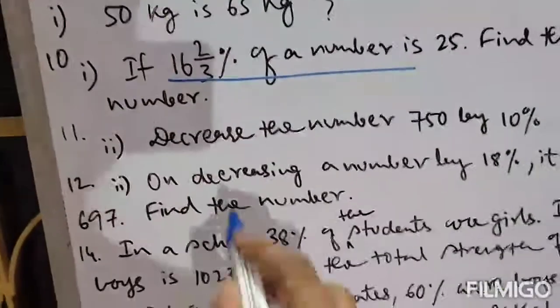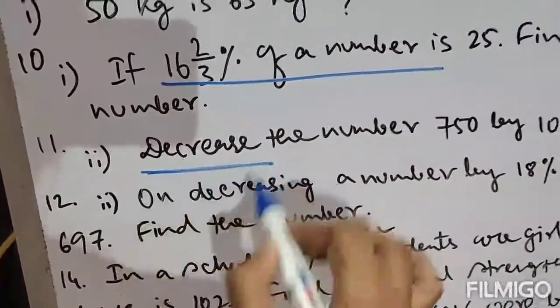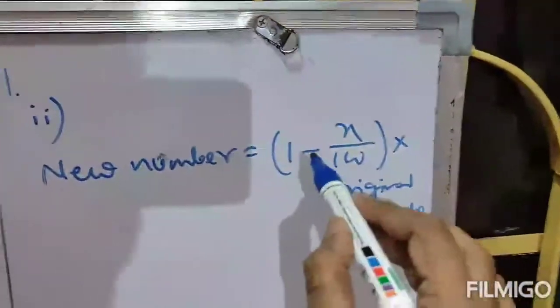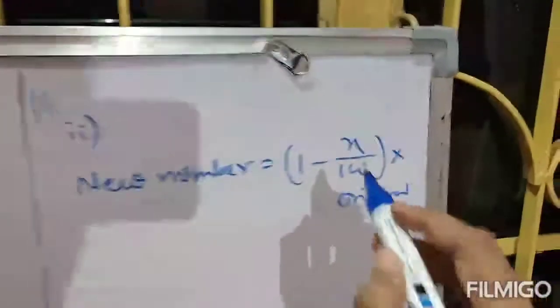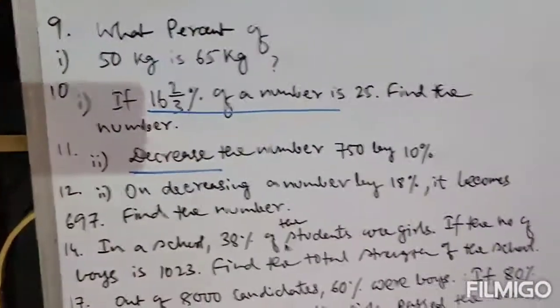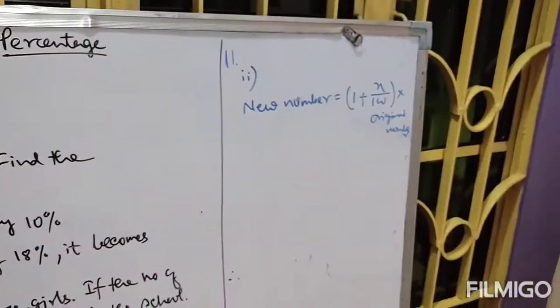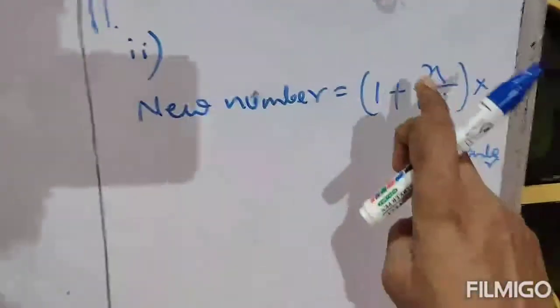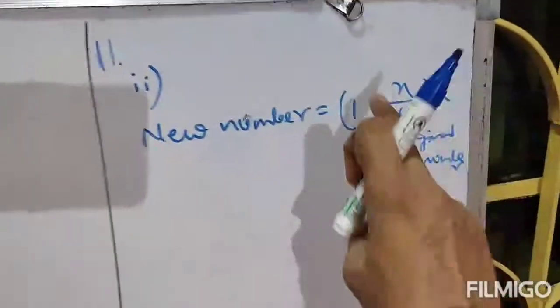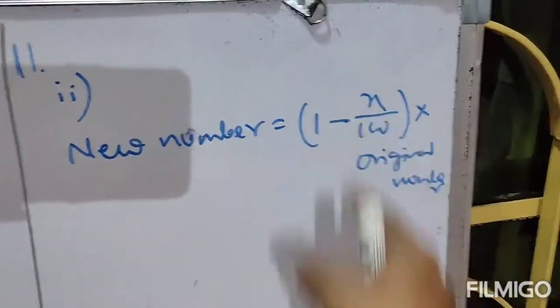If the question says decrease, then the sign is minus. Clear? And if the question says increase, then the sign will be plus. Clear? So here the question says decrease, therefore we will put a minus sign here, and if the question asked increase, we would replace it with a plus sign.